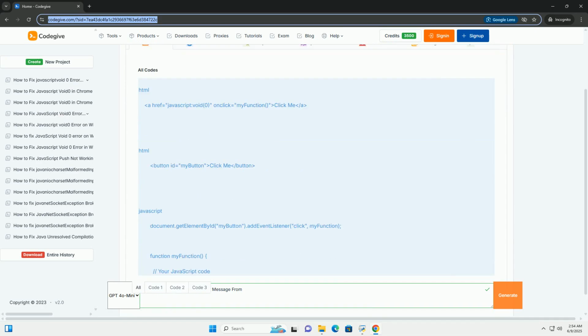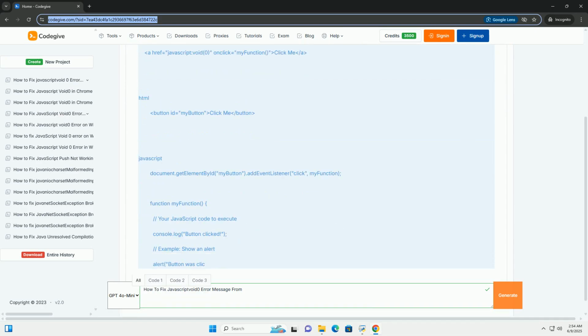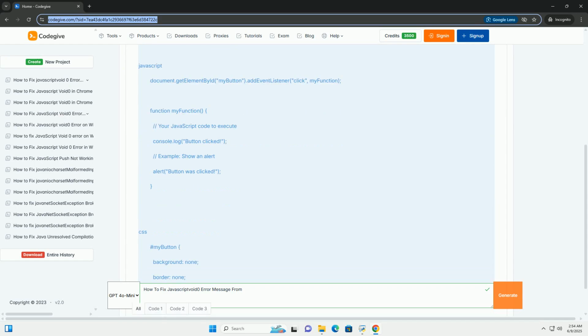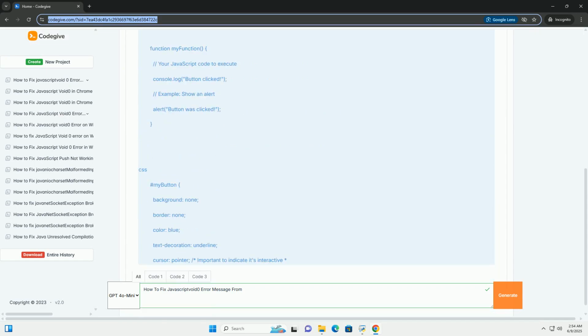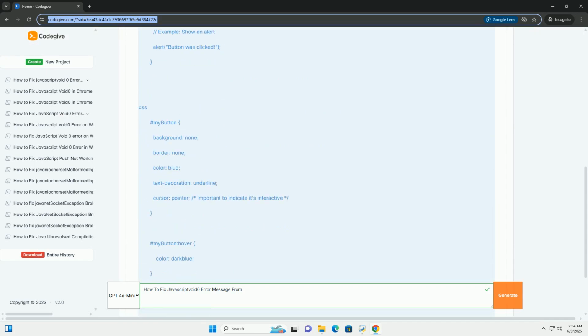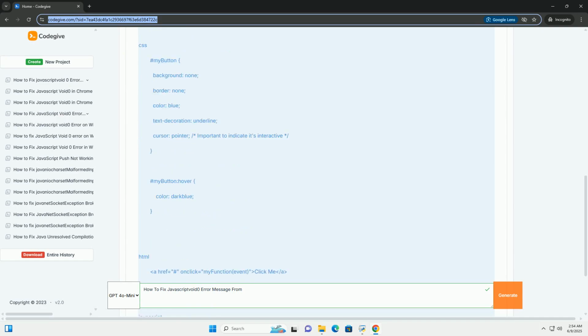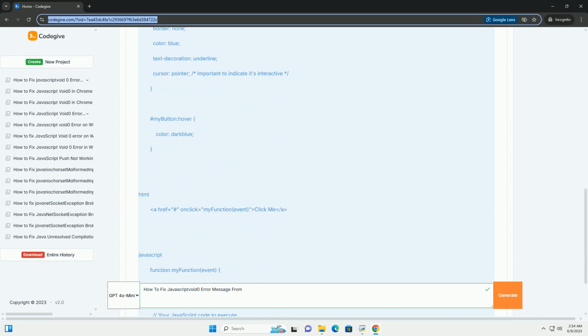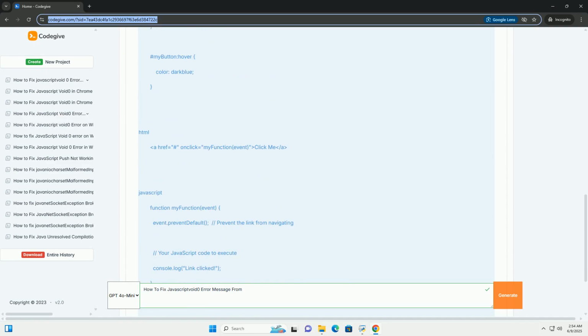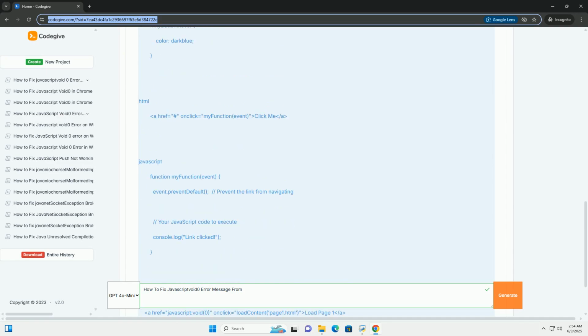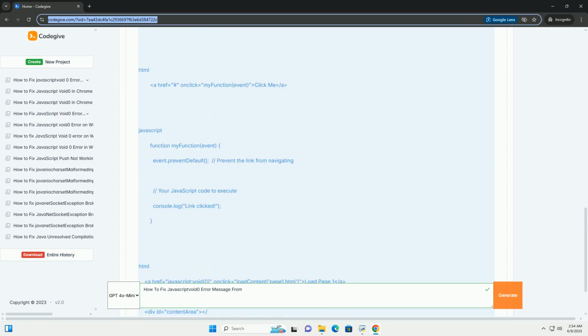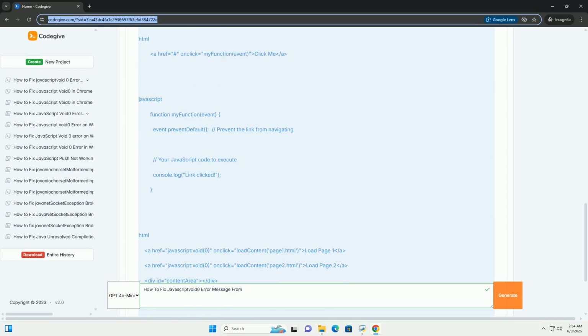Decoding and defeating the JavaScript void 0 error in JavaScript. The JavaScript void 0 you see in your browser's status bar, or sometimes as the href attribute of a link element, is not technically an error in the traditional sense. It's more of a placeholder, a way to tell the browser to do nothing when a link is clicked.